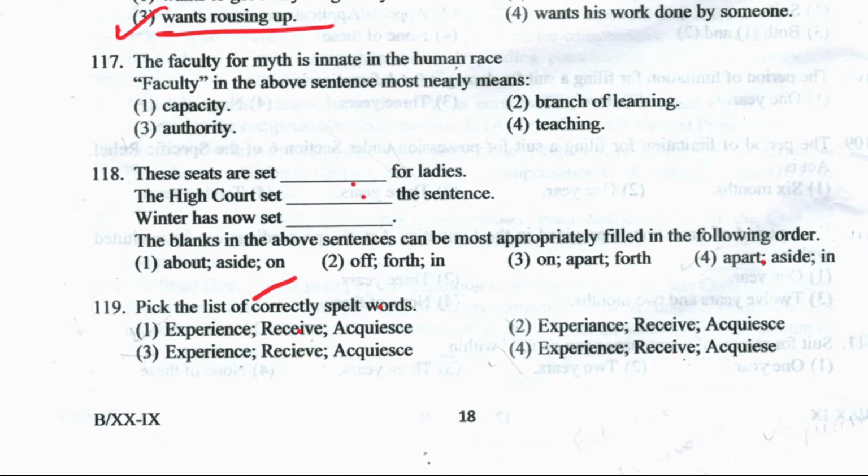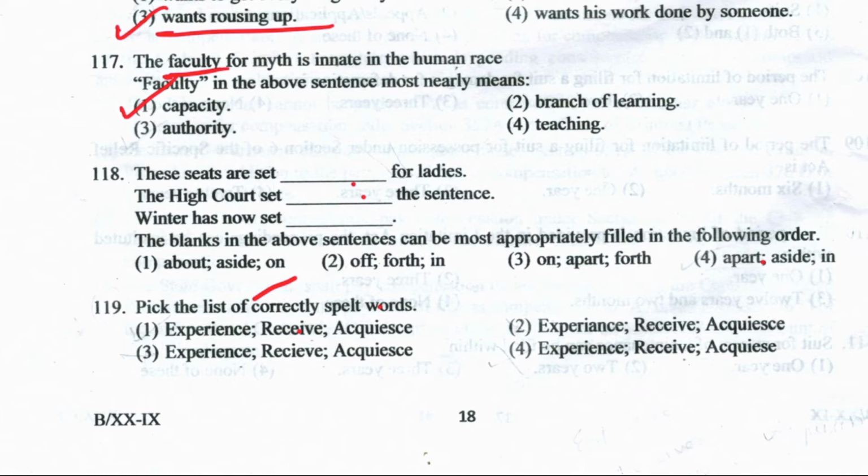Next is question number 170. The faculty for myth is innate in the human race. Faculty in the above sentence most nearly means what? Capacity, branch of learning, authority, or teaching. The right answer here is capacity.